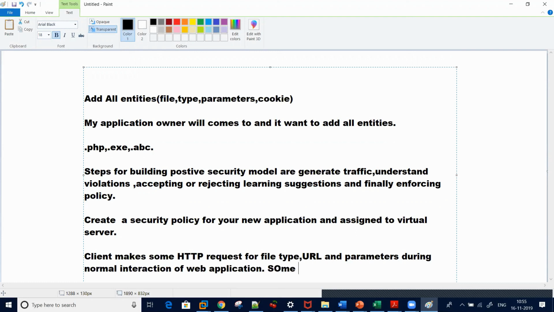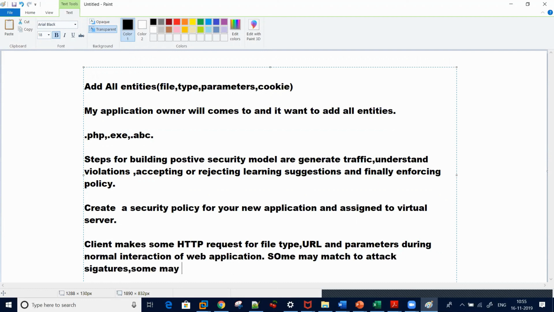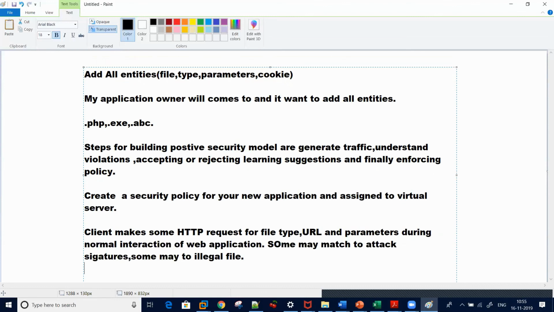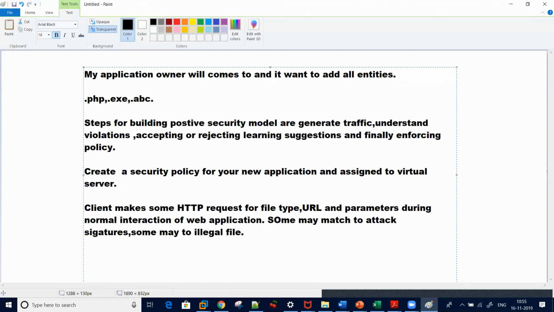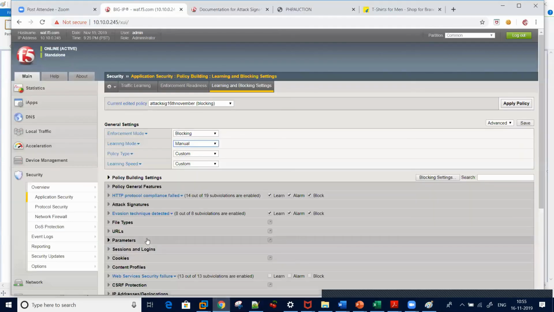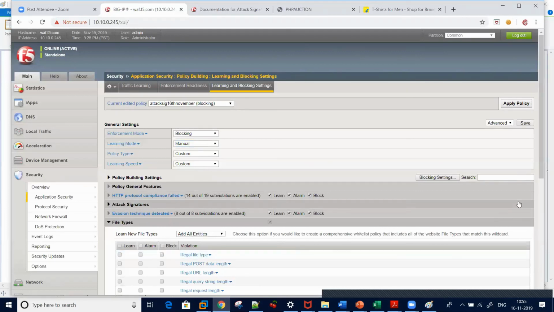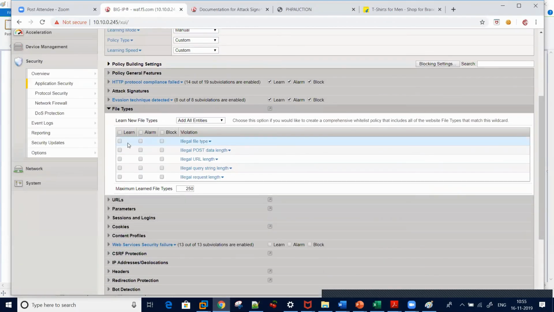Some may match attack signatures, some may match illegal file types. You will get all these on your learning and blocking page. Suppose you define illegal file types and illegal URL lengths, it will learn accordingly.